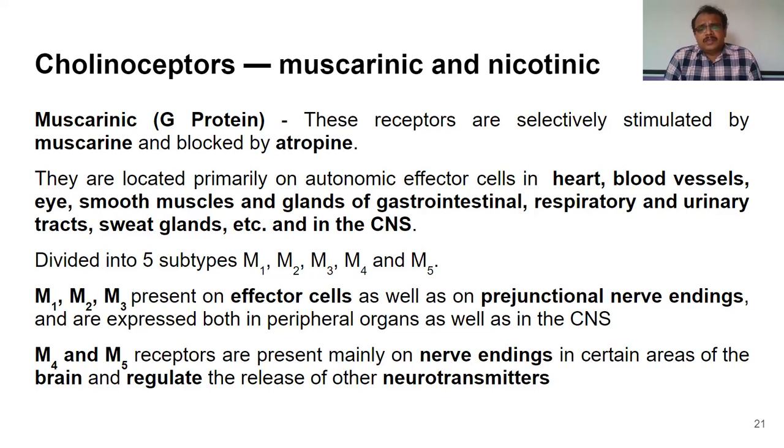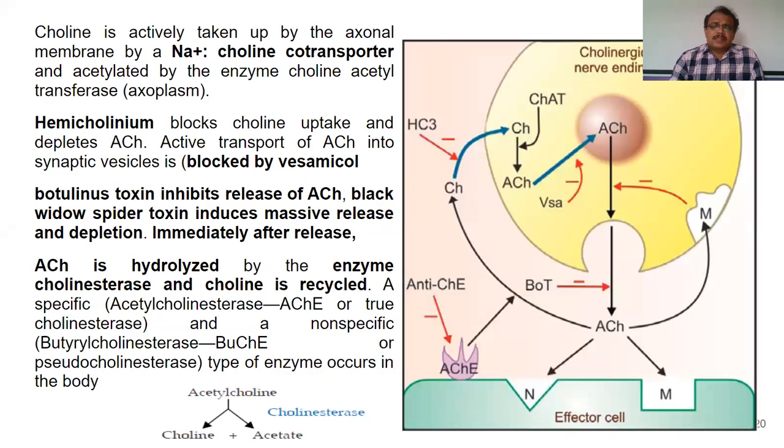The M1, M2, and M3 receptors are present on the effector cells. Of these, a few receptors are also present pre-junctionally. Pre-junctionally in the sense, a junction is a place where 2 nerves, or a nerve and an effector organ, come in close contact.